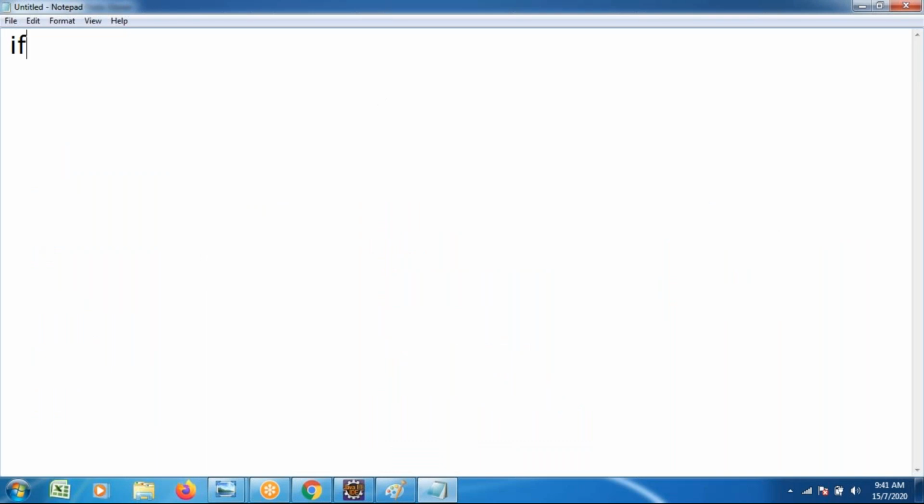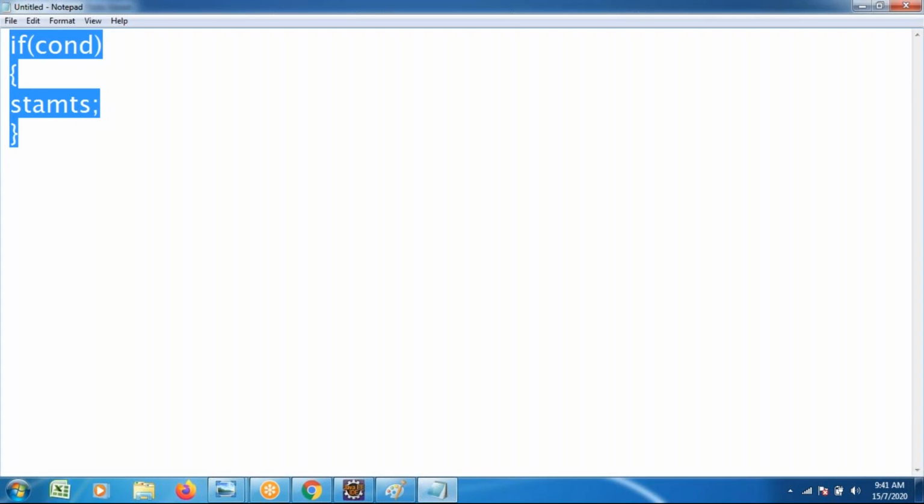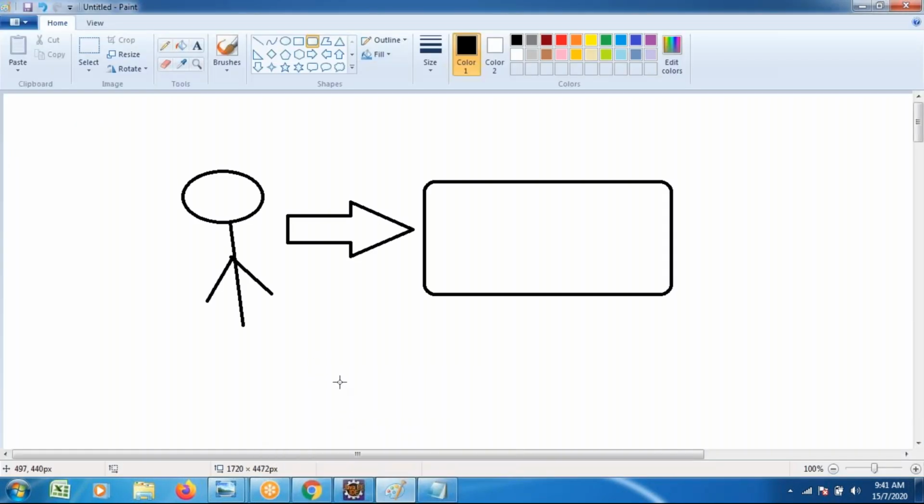If condition. First we have to check the condition. If the condition is true, the related statement or statements are executed. One or more statements. See, we have to check the condition here. If the condition is true, statements execute. If the condition is false, come out of the execution. How is this execution flow happening? Try to observe how the if, else-if, else condition execution flow happens.